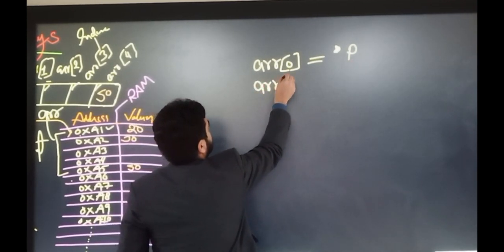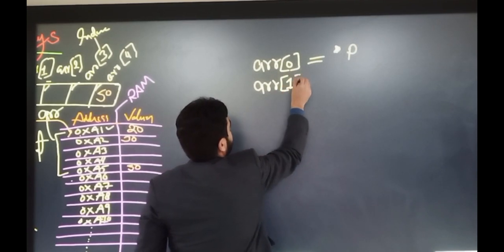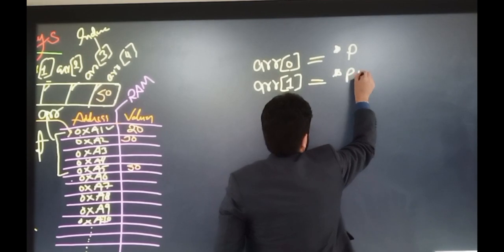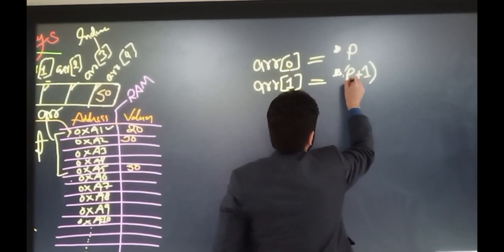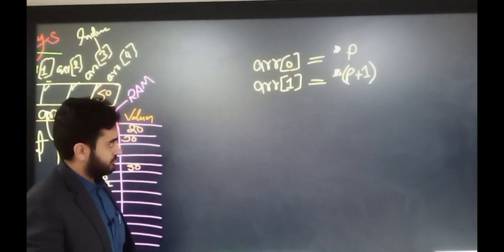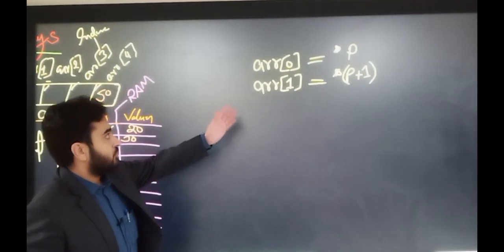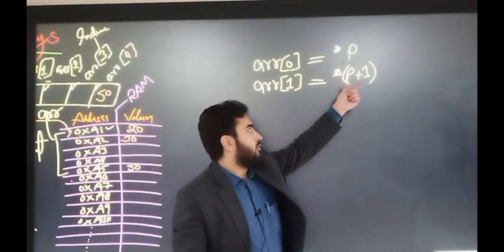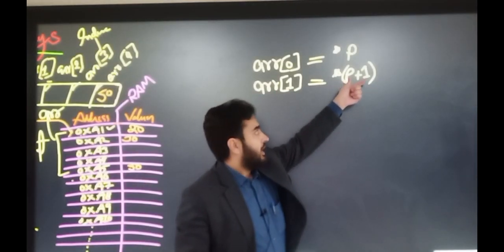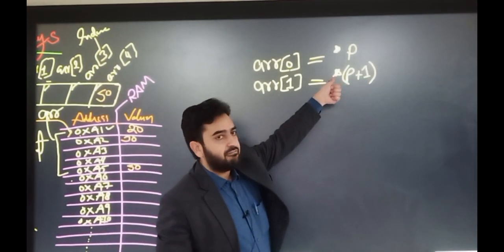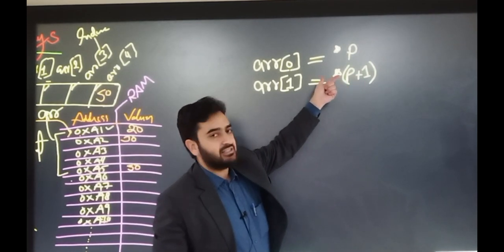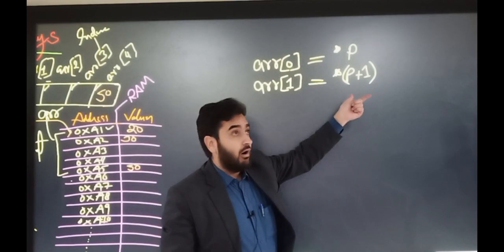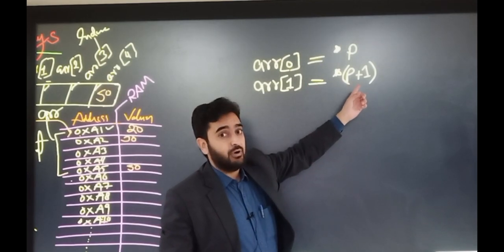Now if you write to access the second element of the array, this is equivalent to p plus 1. So either you write the name of the array with index number, or you write down the pointer variable and increment it by 1 and then dereference that value, so you can print out the value or you can initialize a value into the array.